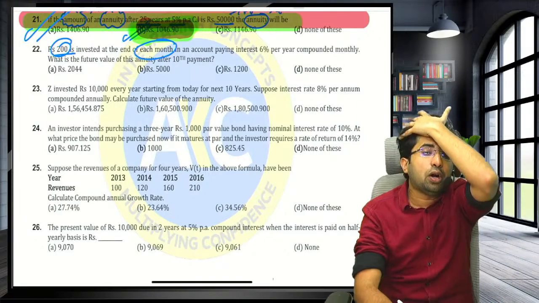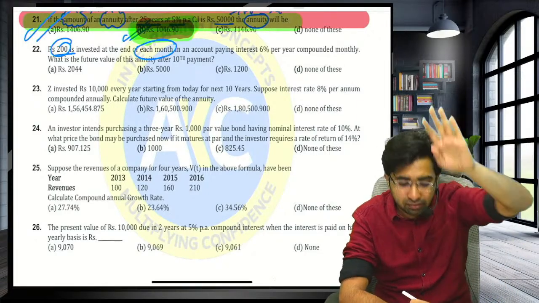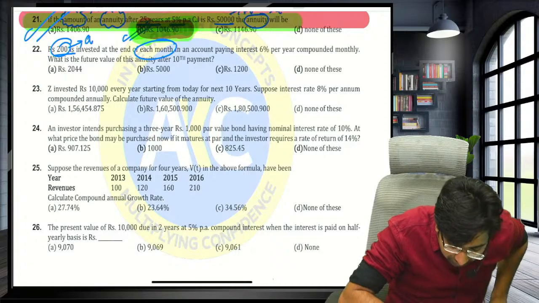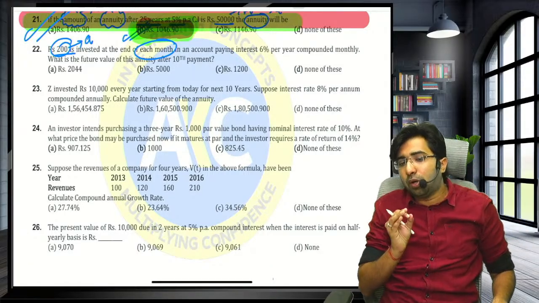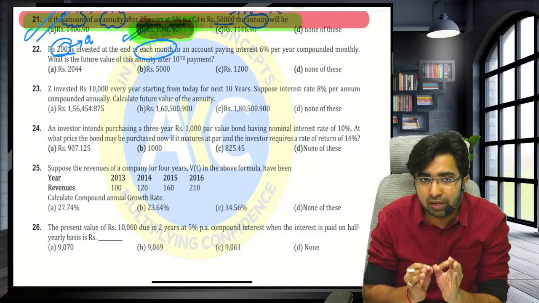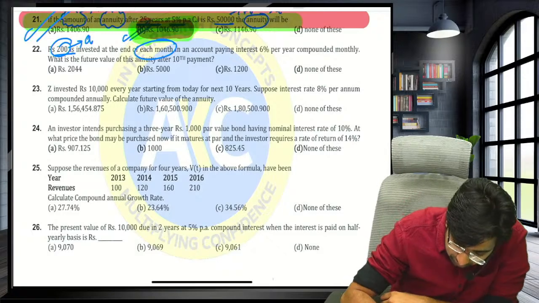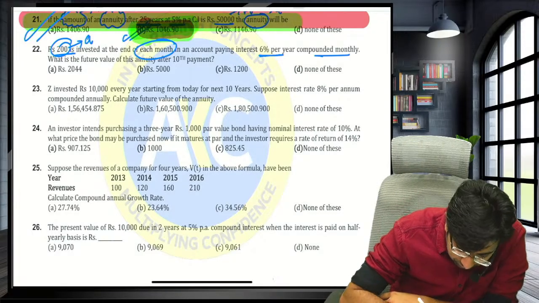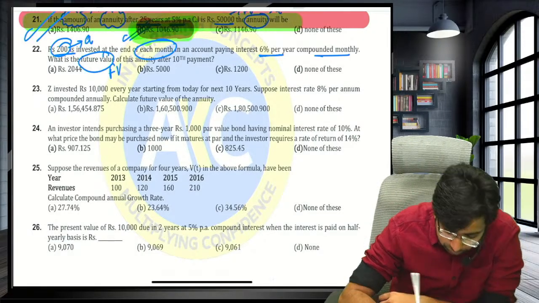Guys, at the end of each month. This is annuity. So we will use R upon 1200, not 100, because it is the end of the month. 6% per annum compounded monthly. Find the future value. Guys, annuity, future value.